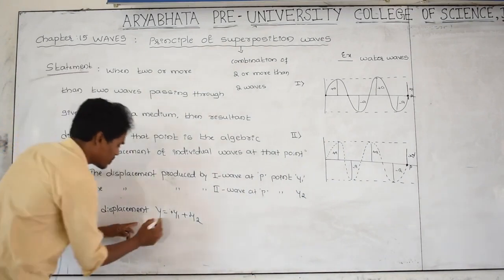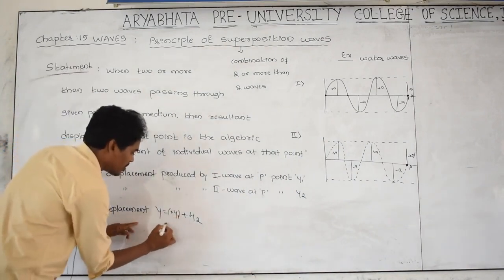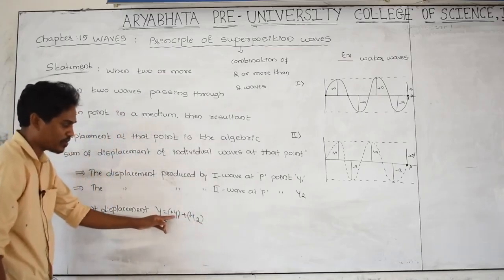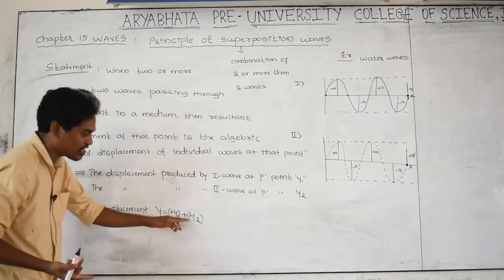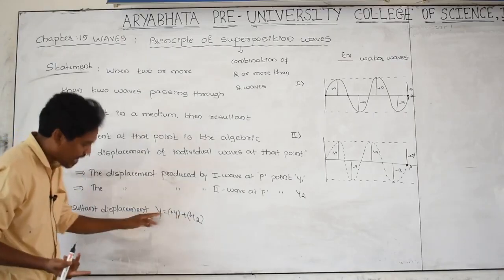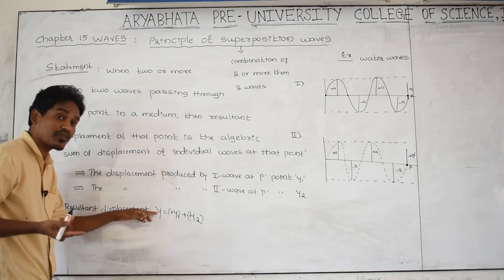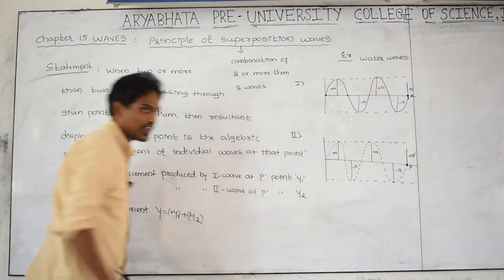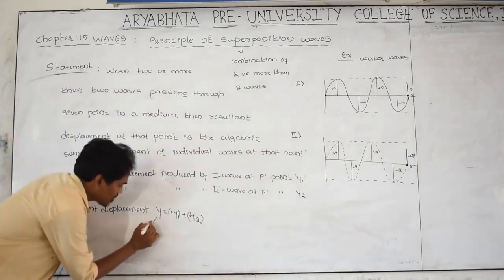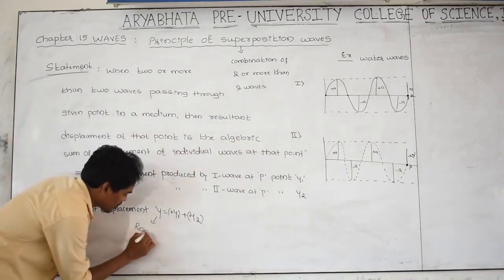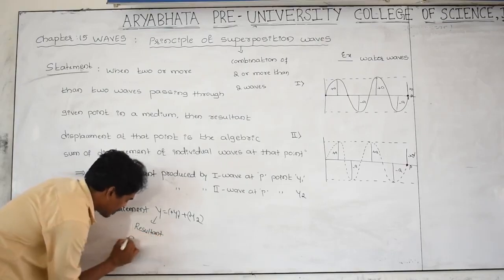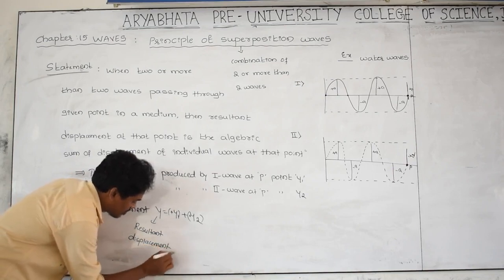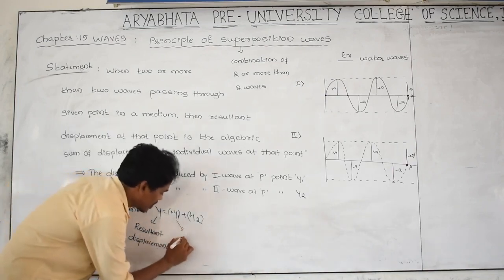The displacement produced by the first wave is y1, and by the second wave is y2. And what is y? It is the displacement produced by both the waves, combined and moving and hitting the marker cap. Therefore, it is called the resultant displacement. What is y1?